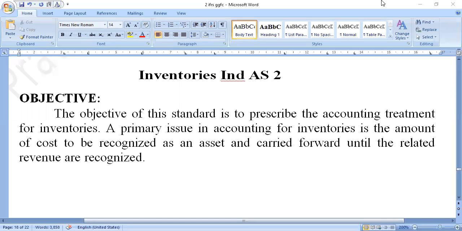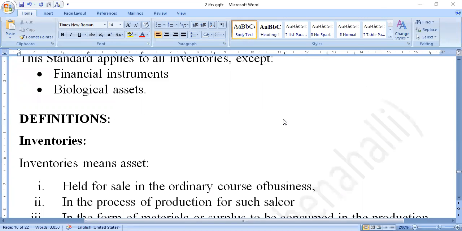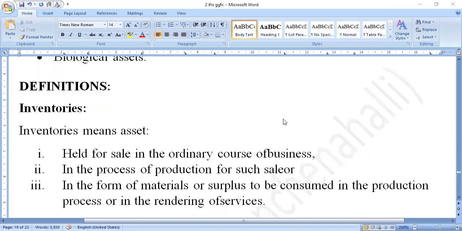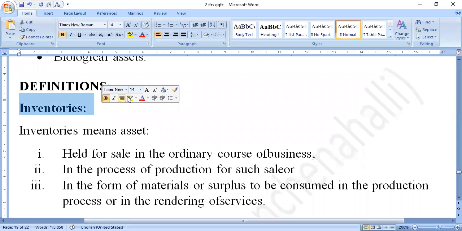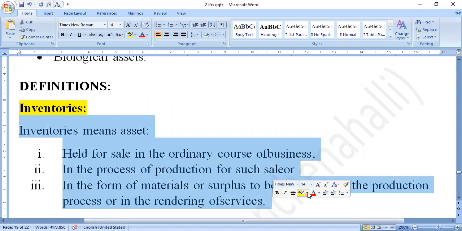In this Indian Accounting Standard 2, before we start the concept, we should know what inventories means. What is inventories? Inventories is nothing but an asset, but it must satisfy three conditions. So what are those three conditions?